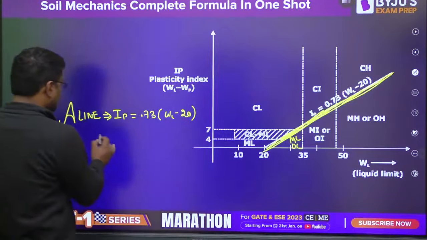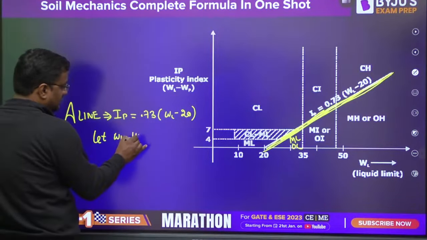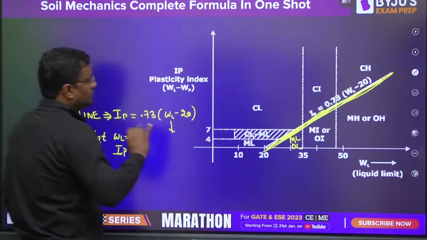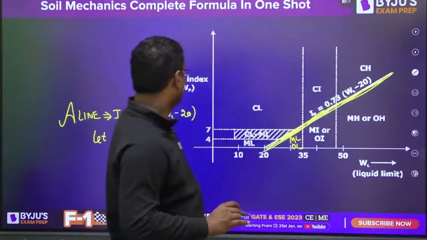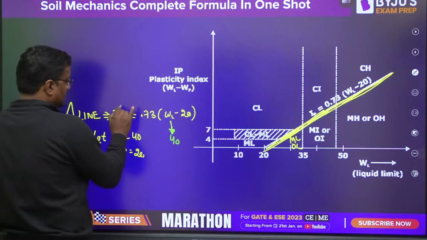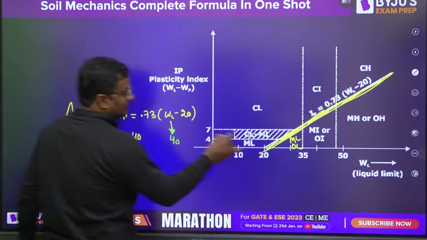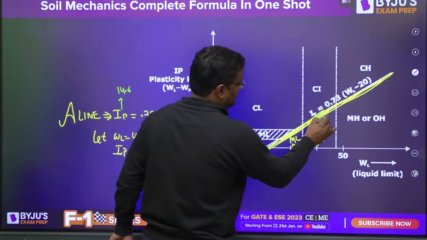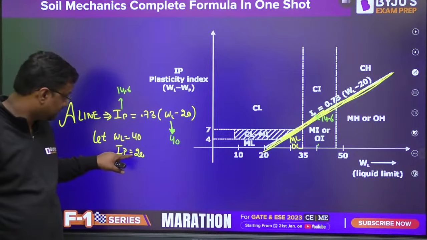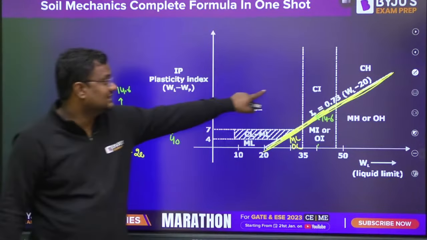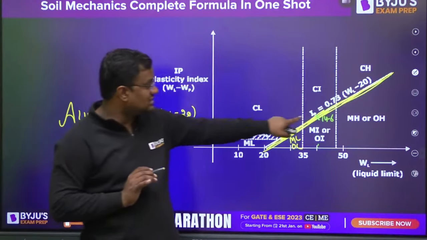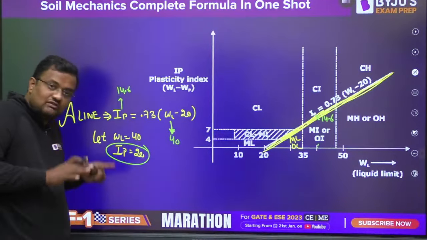Now, suppose WL is equal to 40 and IP is equal to 20. So put 40 here, 40 minus 20 is 20, so it will give 14.6. That means at the value 40, the A line value is 14.6. But our IP is more, so it is C. See, suppose our IP is 13. So in A line the point is 14.6 and our soil's IP is 13. So it will be M.